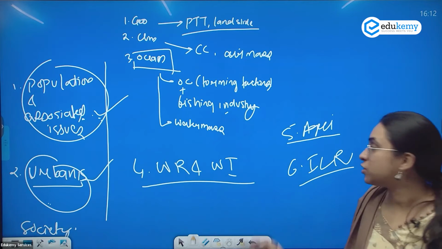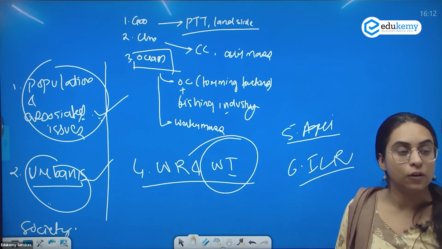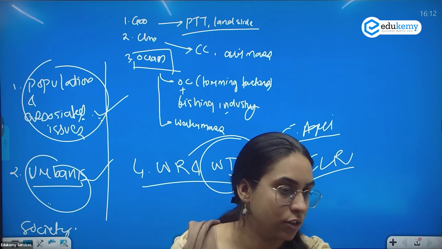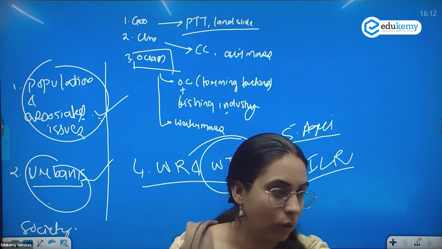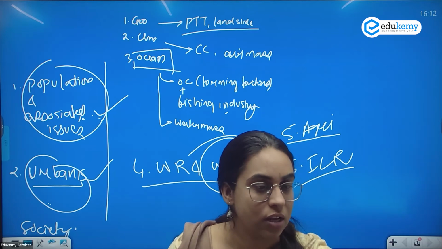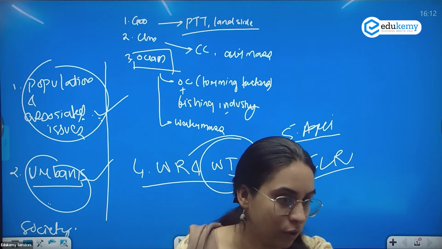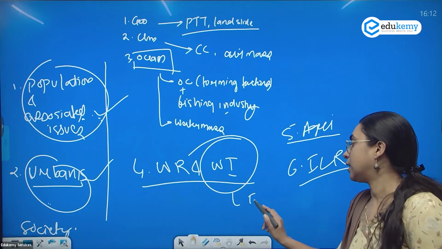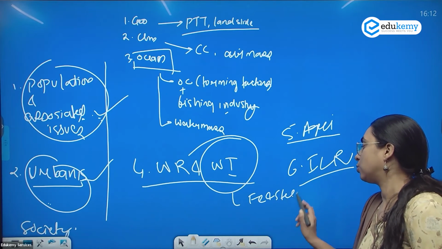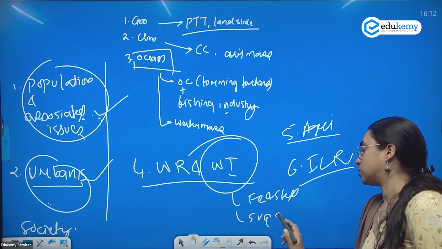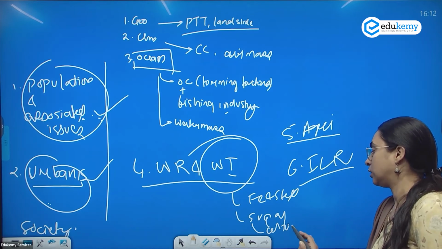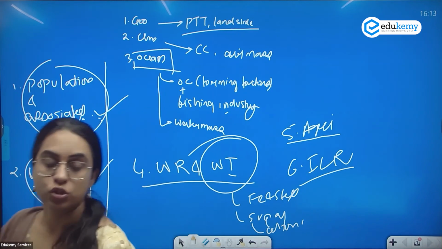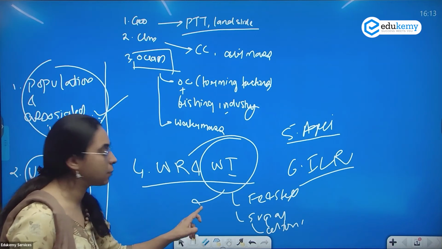If I take into consideration world industries, in world industries they have asked questions on iron and steel industries and cotton industries. I believe इतना आपको पता होगा कि iron and steel industry और cotton industry, you would have some fair idea about it. Sugar industry also, yes, iron and steel industry, sugar industry, cotton industry. ठीक है. Apart from this, it is also important कि आपको दूसरी industries के बारे में भी पता हो.